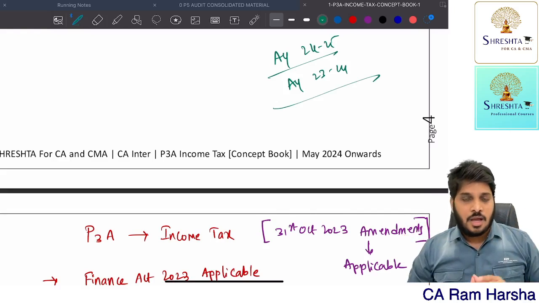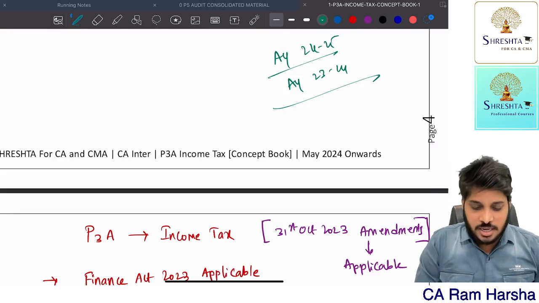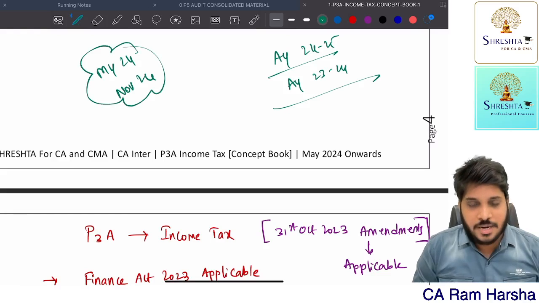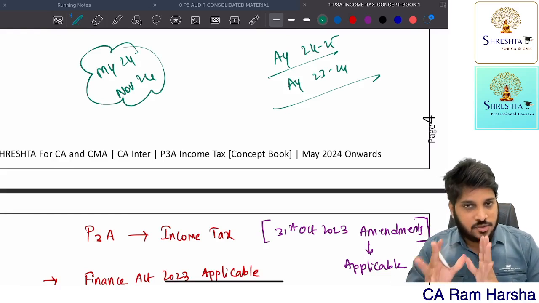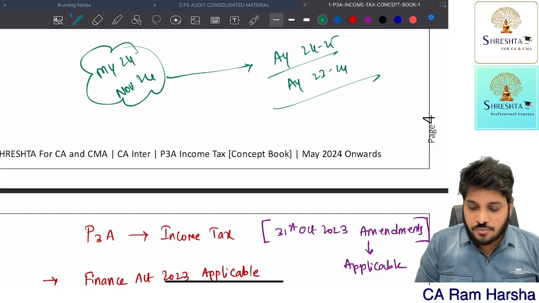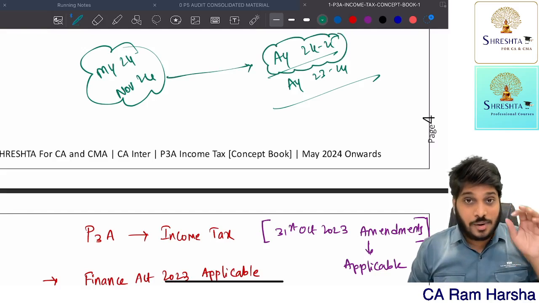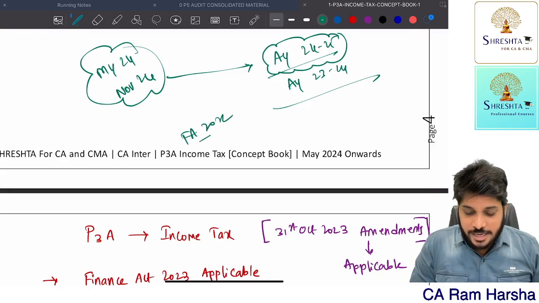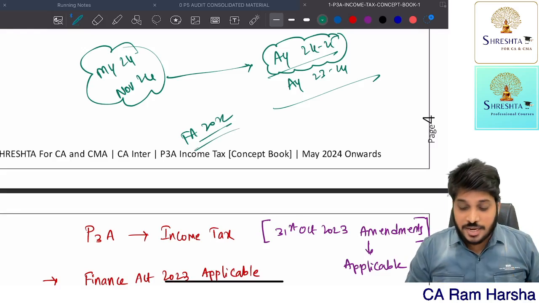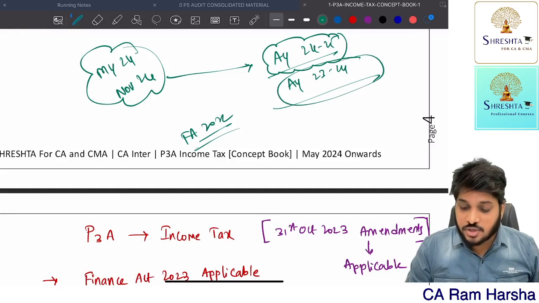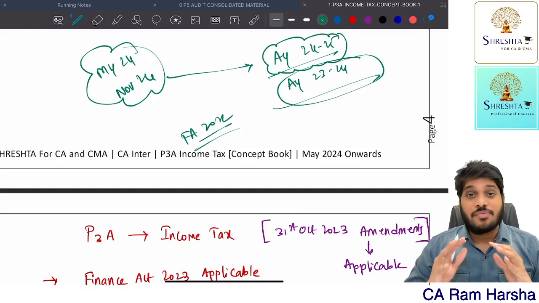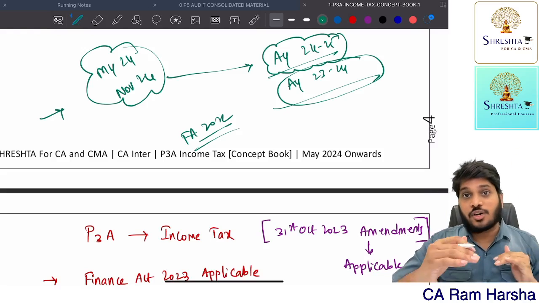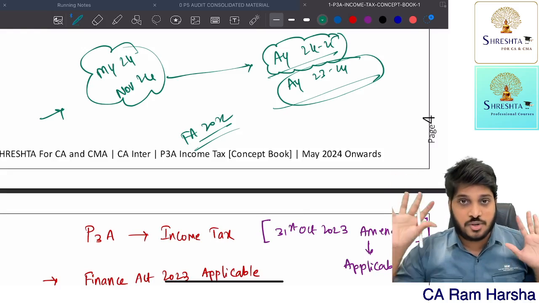That's it. When Finance Act changes, generally, for May 24, November 24, whenever a question paper comes in income tax, especially direct tax or income tax, the questions will be based upon assessment year 24-25. Whereas, if Finance Act 2022 is applicable for your exams, it would be assessment year 23-24. Now, for the new scheme, Finance Act 2023 is applicable if you are writing in the May 24 exams and November 24 exams.